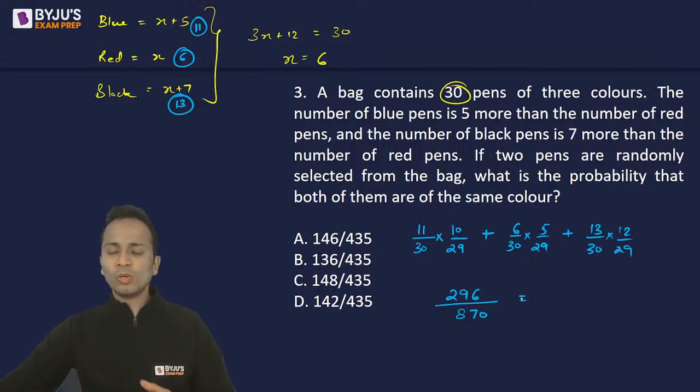Simplify this. पहले 2 cancel out कर लेते हैं. So it comes out to be 148 upon 435.